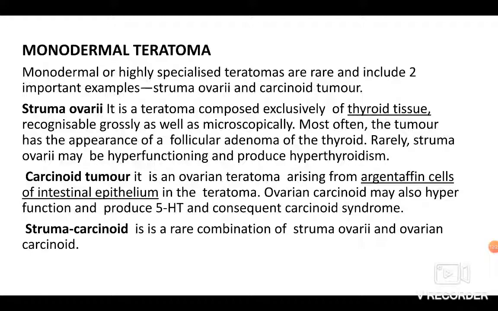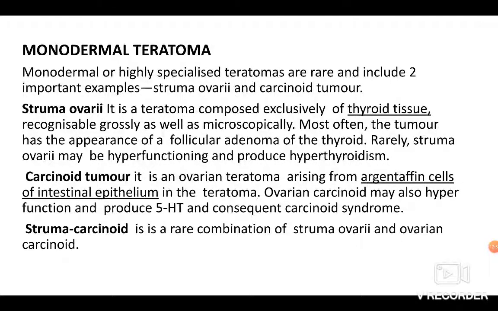In struma ovarii, it is a teratoma composed exclusively of thyroid tissue, recognizable grossly as well as microscopically. Most often the tumor has the appearance of a follicular adenoma of the thyroid and rarely struma ovarii may be hyperfunctioning and produce hyperthyroidism. Whereas a carcinoid tumor is an ovarian teratoma arising from the argentaffin cells of the intestinal epithelium in the teratoma.